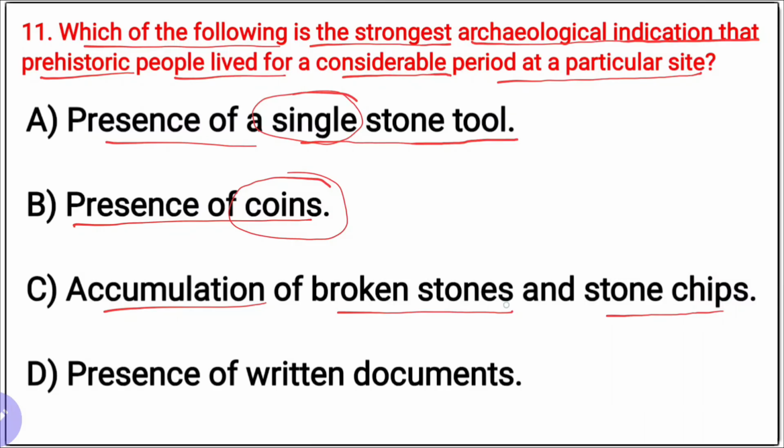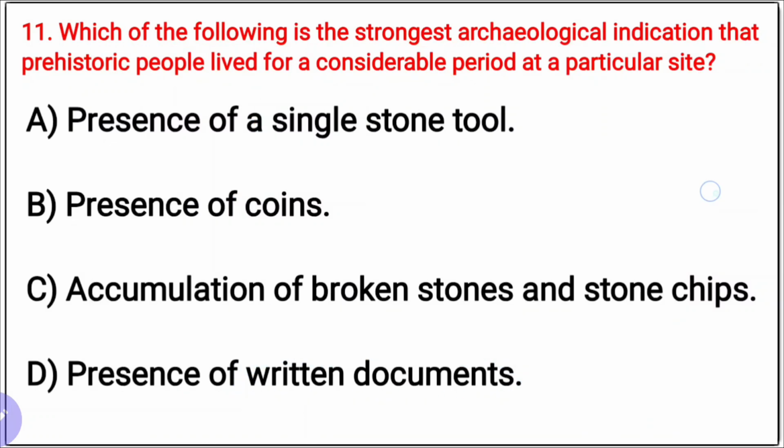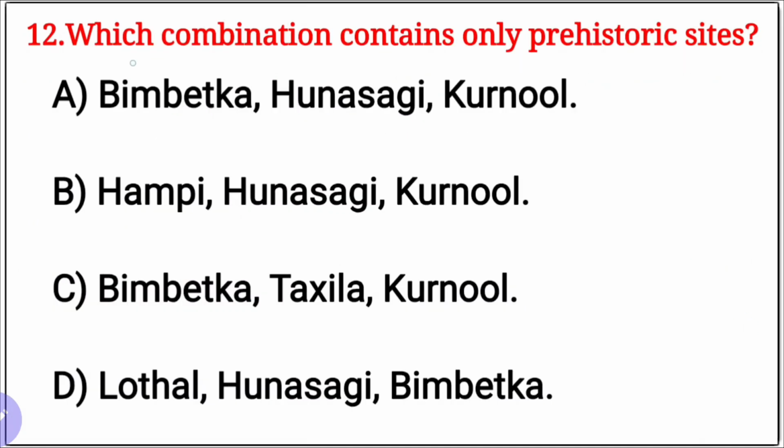Next, C: accumulation of broken stones and stone chips. Yes, probably the true answer. And D: presence of written documents. Written documents in the prehistoric period? Our right option is the third one, C, accumulation of broken stones and stone chips. Not the chips you eat.